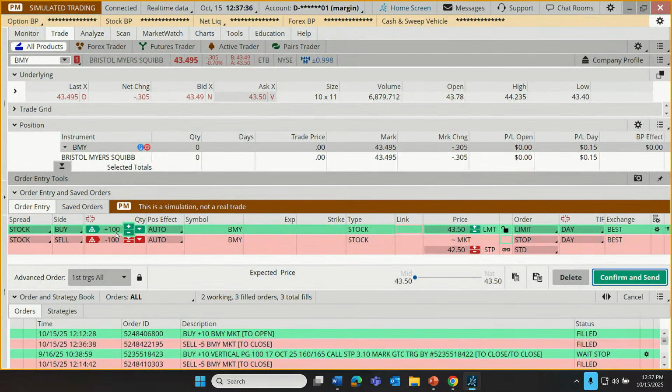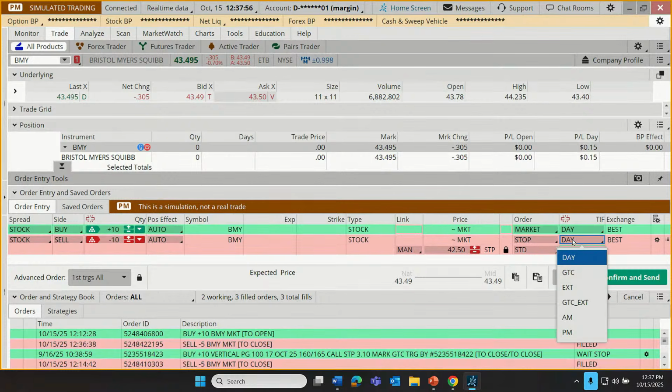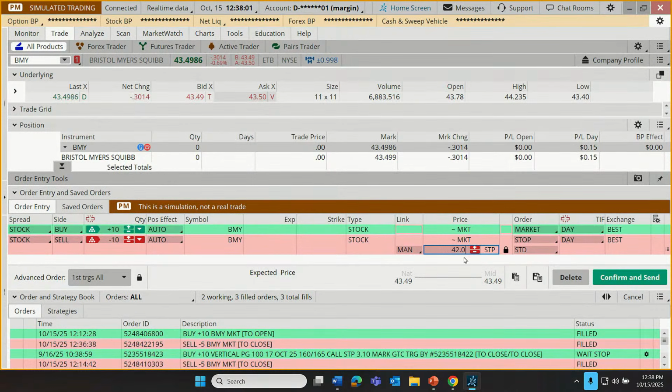So this creates 2 orders where we can place an order to buy and place an order to sell. I'm just going to tailor the quantities there. And we could put in, for example, a market order to buy shares at the current market price and then attach a stop. So let's make sure that stop, let's say that our stop is at $42. Yes, we could make this a trail stop if we wanted to, or a stop limit order if we wanted to. But I'm just going to make this a good till canceled stop order. So we're just putting both orders in at the same time.